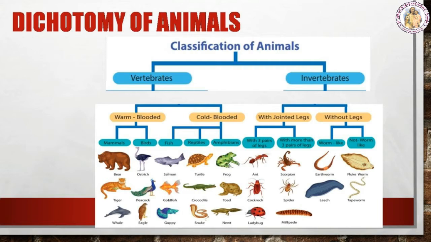So with jointed legs are further classified into with 3 pairs of legs, with more than 3 pairs of legs. With 3 pairs of legs, examples: ant, cockroach and ladybug. Then with more than 3 pairs of legs, examples: scorpion, spider, millipede. Next, the animals without legs are further classified into worm-like and non-worm-like. The worm-like animals are earthworm and leech, and non-worm-like animals are flukeworm and tapeworm.